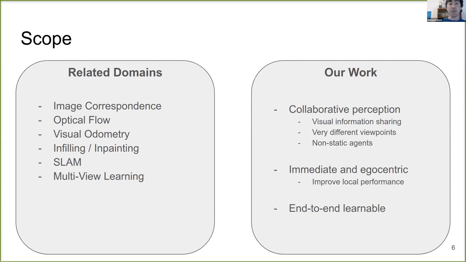Unlike in-painting, we seek to overcome occlusions by not hallucinating a plausible replacement for the missing parts of an image, but by correctly extracting that information from supporting agents. And unlike SLAM, we focus on immediately improving local performance, not on building a long-term representation. Another distinctive feature of our work is that our method constitutes an end-to-end learnable solution.